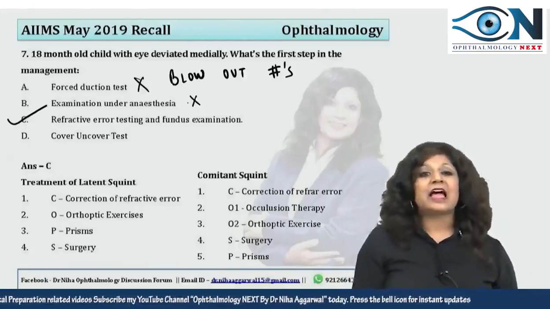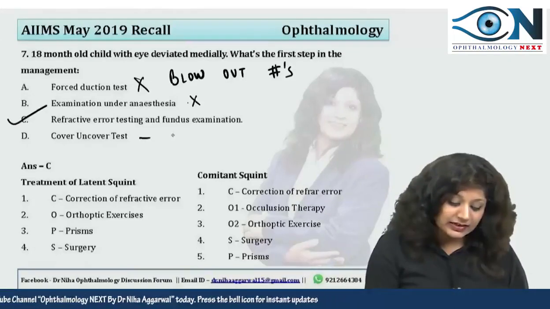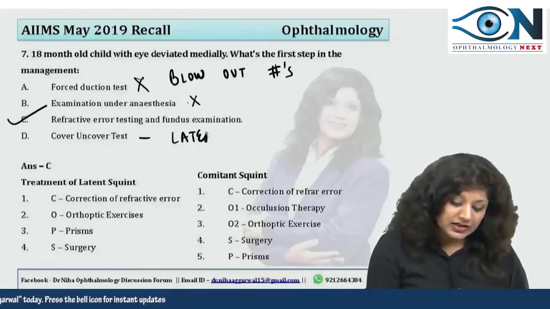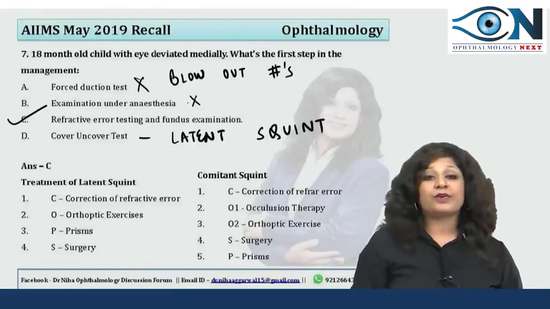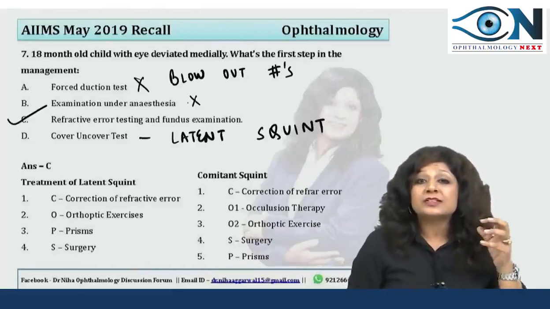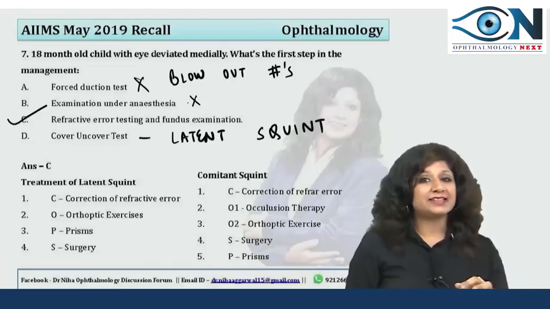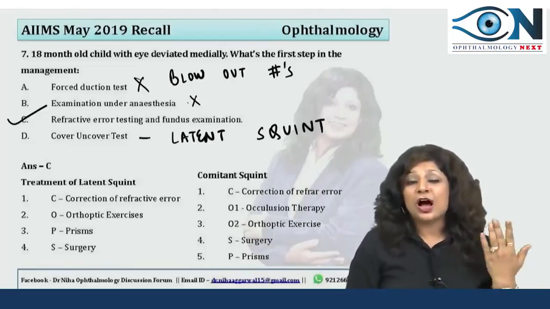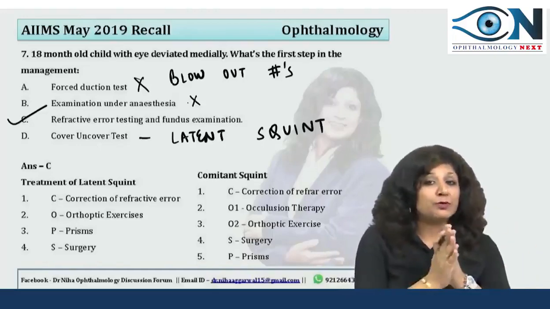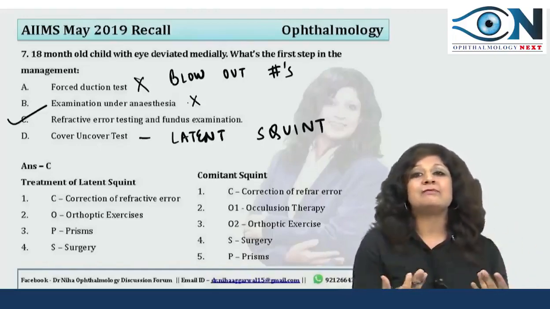Other thing is the cover uncover test. This is actually done for the latent squint, or the heterophorias, where the squint is kept latent, kept hidden due to fusion. So how can you break the fusion? If you break the fusion, the squint will manifest.